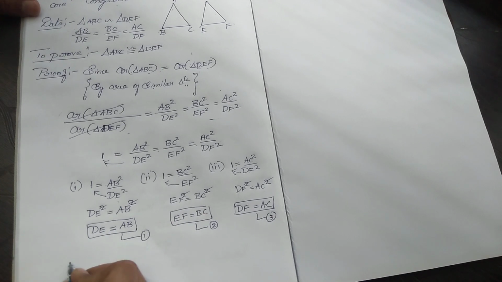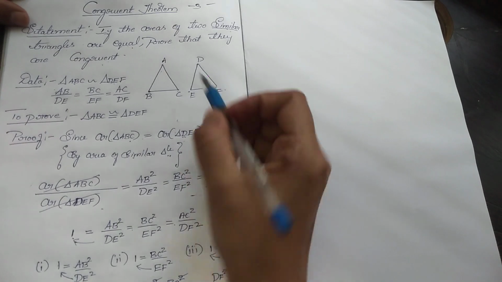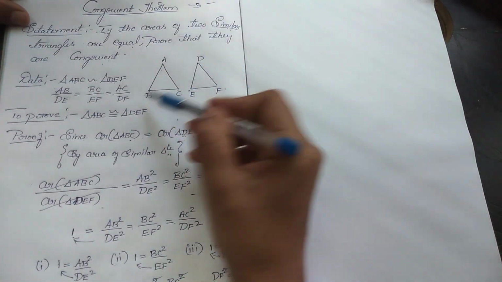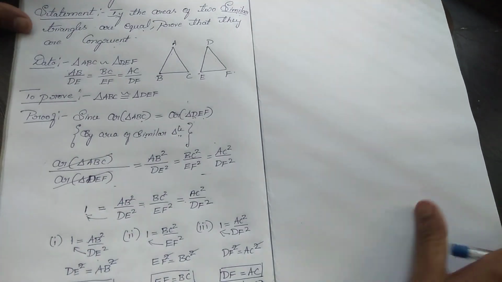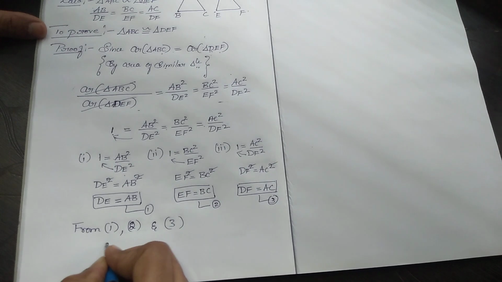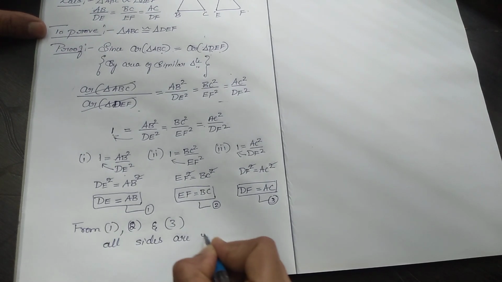From 1, 2 and 3, we can notice that DE is equal to AB, AC is equal to DF, and BC is equal to EF. So all sides are equal to each other.